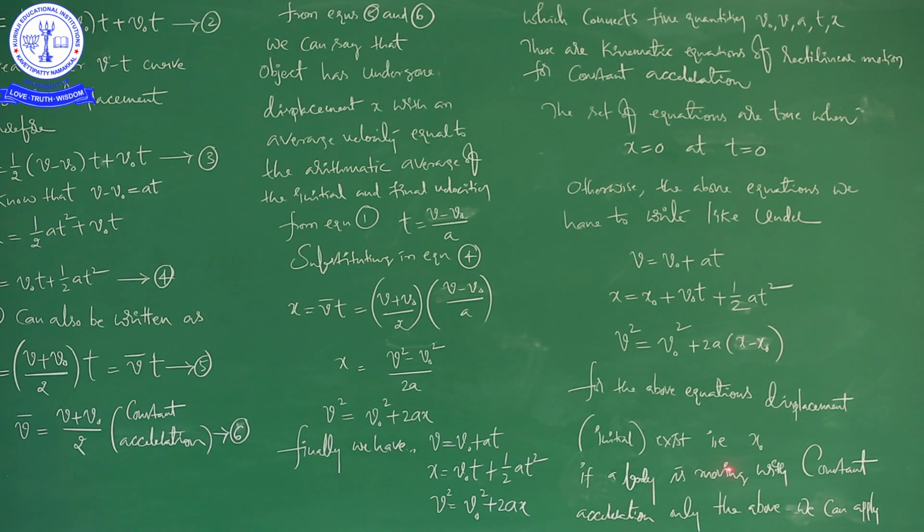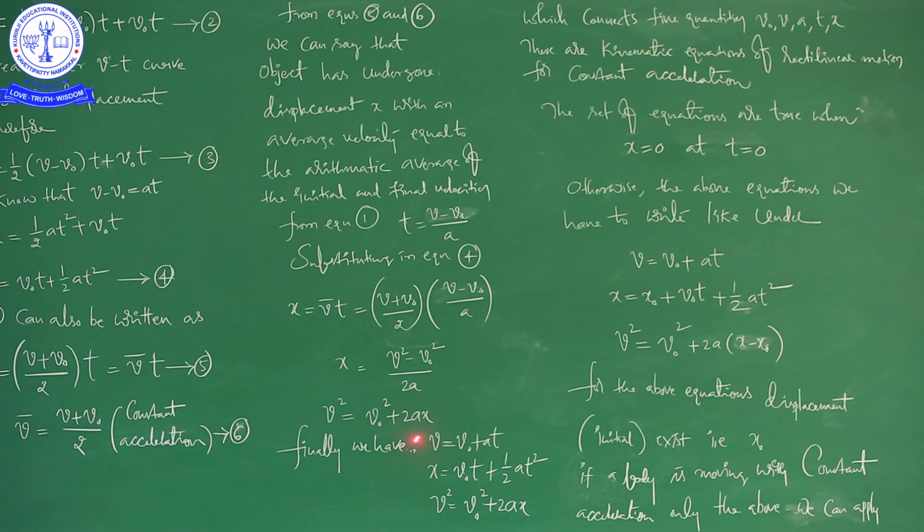If a body is moving with constant acceleration, then only can you apply the above equations, because this topic is very important. In this class we derived three equations of motion. v is equal to v naught plus at, x is equal to v naught into t plus half a t square, v square is equal to v naught square plus 2ax. These three equations are very important, and we need them mostly for problems, right.